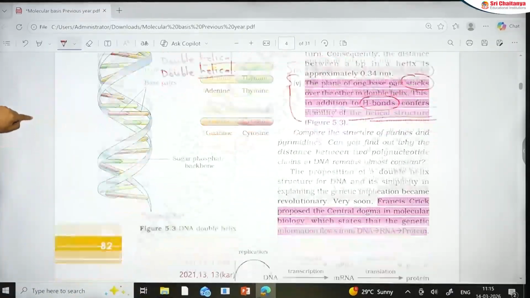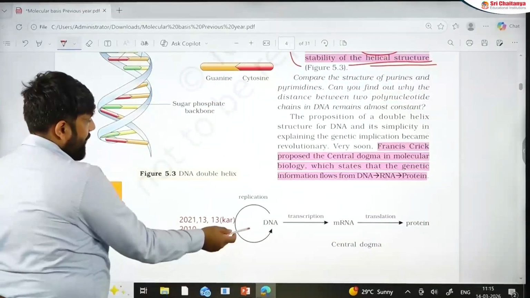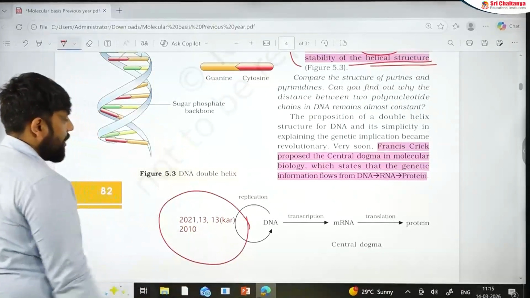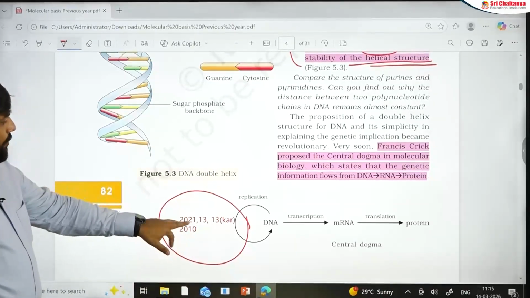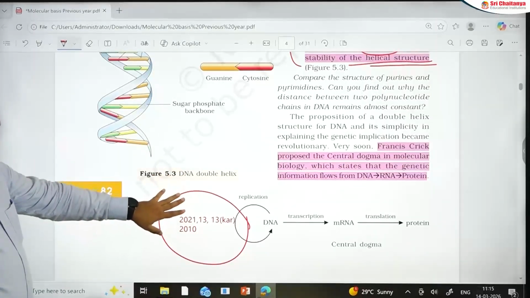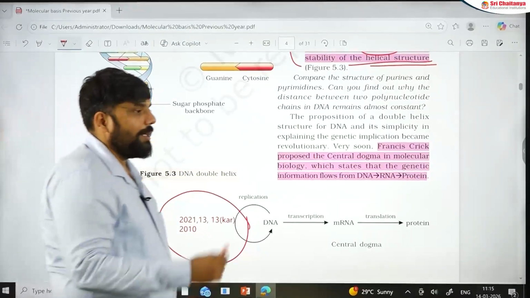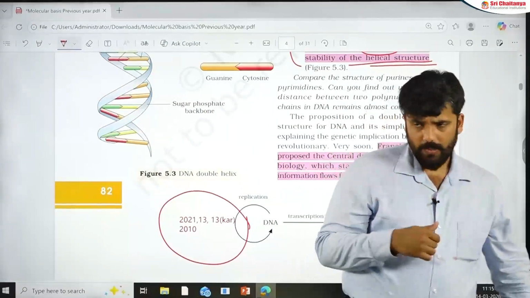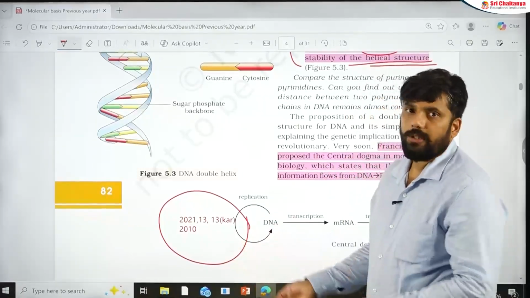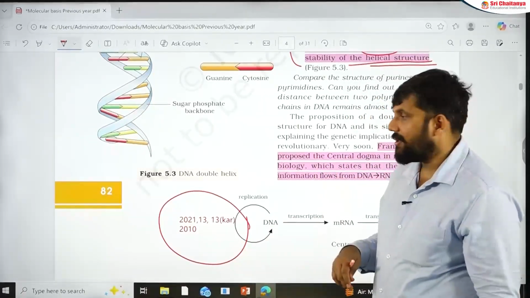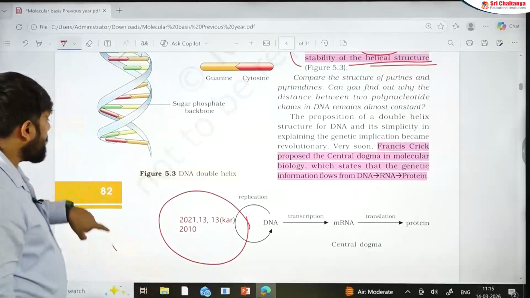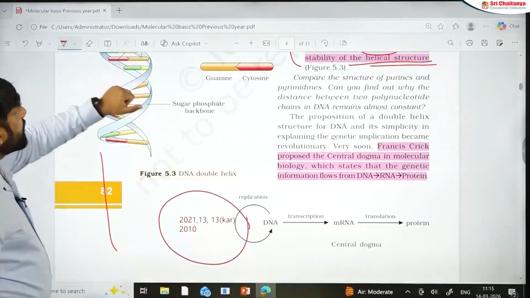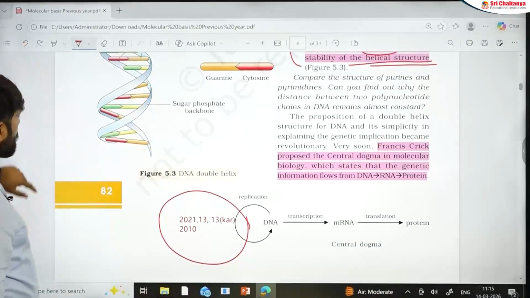Let's go to the next part. Here, Central Dogma, they have made questions so many times: 2021, 2013, at that time NEET Karnataka was separate, 2010. A good number of questions have appeared. They have given one question: which of the following doesn't follow the central dogma, and the answer was HIV, because HIV shows reverse transcription also. So that was the question. Important questions are appearing from this particular section. Let's go to the next part.